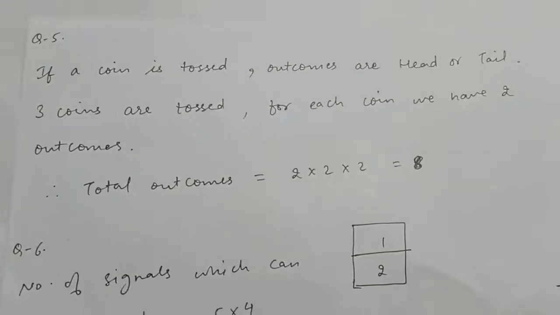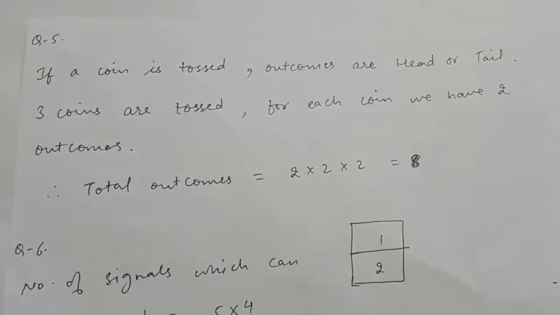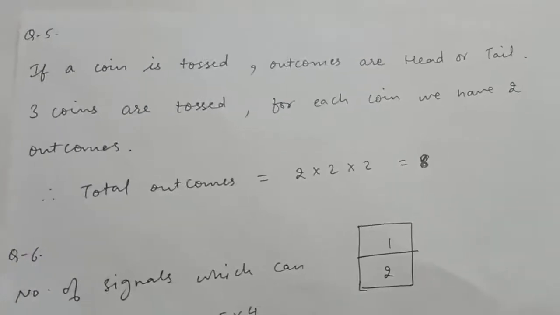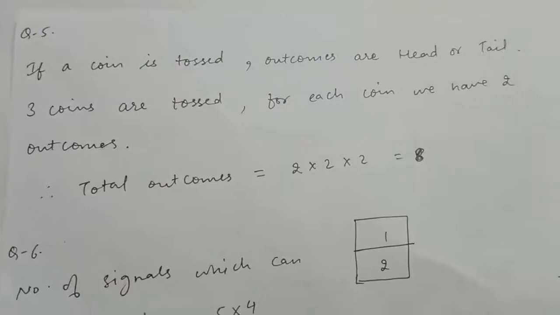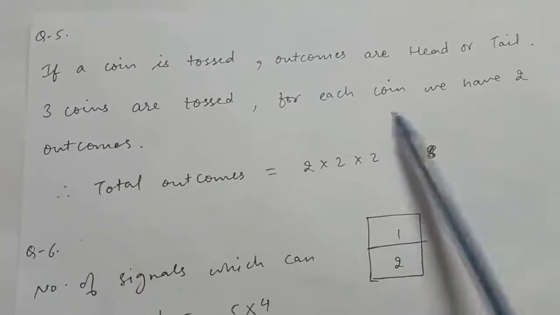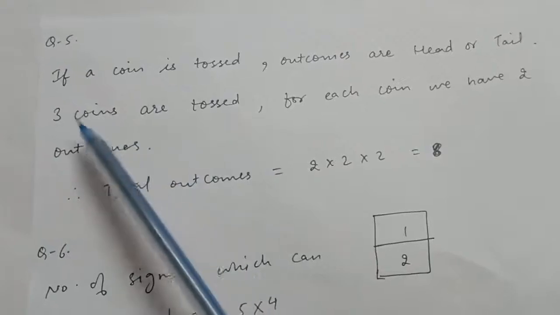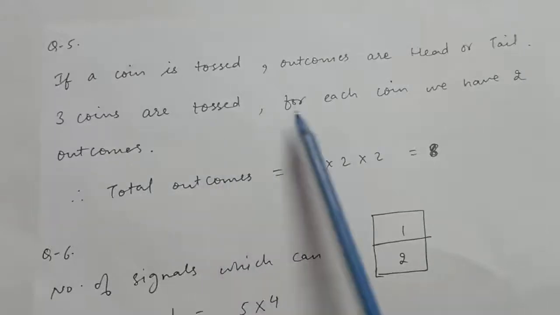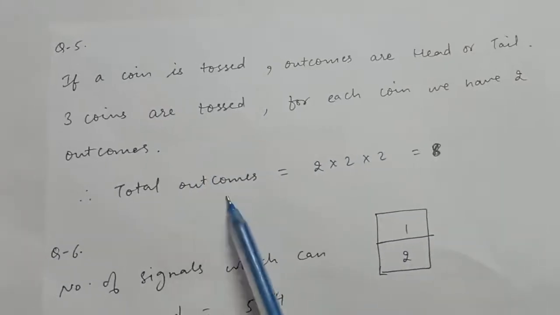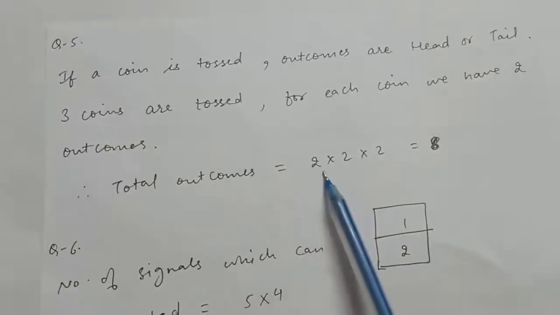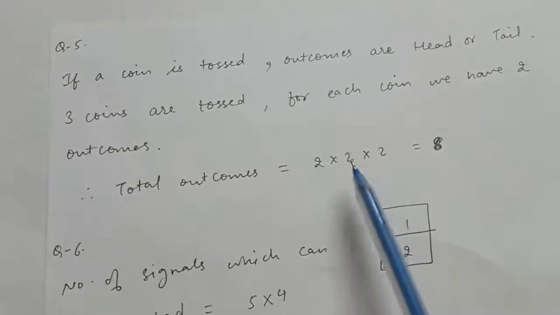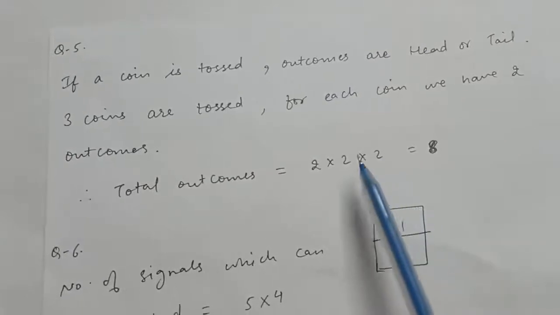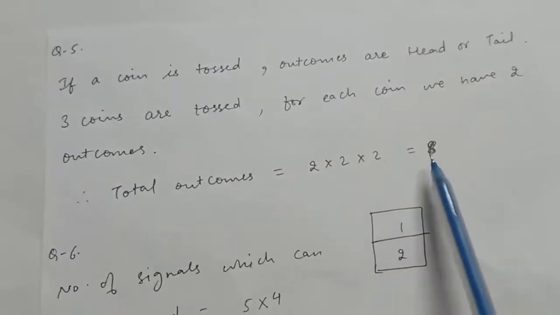Now question number 5 is: a coin is tossed 3 times and the outcomes are recorded. How many possible outcomes are there? See, if we toss a coin, then the outcomes are head or tail, right? So if 3 coins are tossed, for each coin we have 2 outcomes. Either 3 coins are tossed, or we say that a coin is tossed 3 times. It means the same. For each coin we have 2 outcomes. Therefore total outcomes will be: for the first coin 2 outcomes, for the second coin also 2 outcomes, head or tail. For the third coin also 2 outcomes will be there, right? So total outcomes will be 8, right?